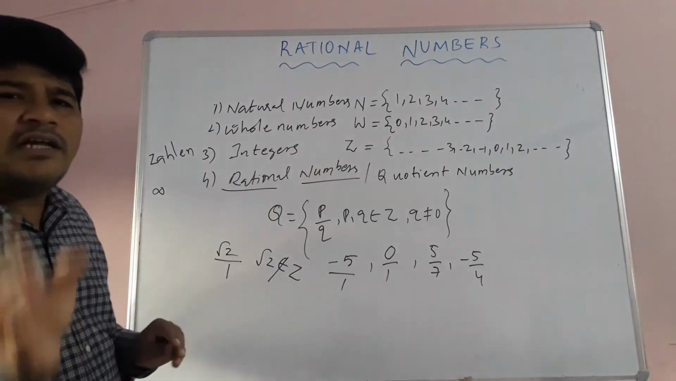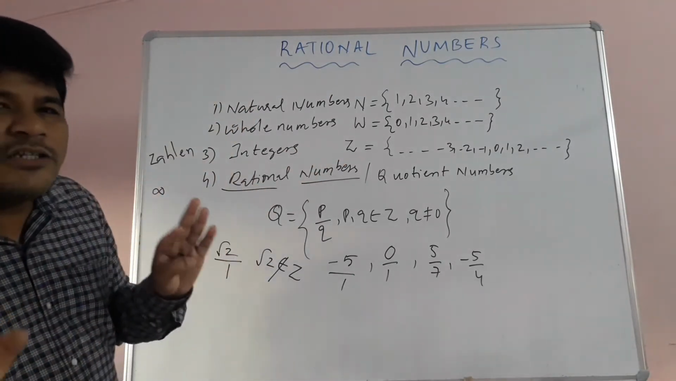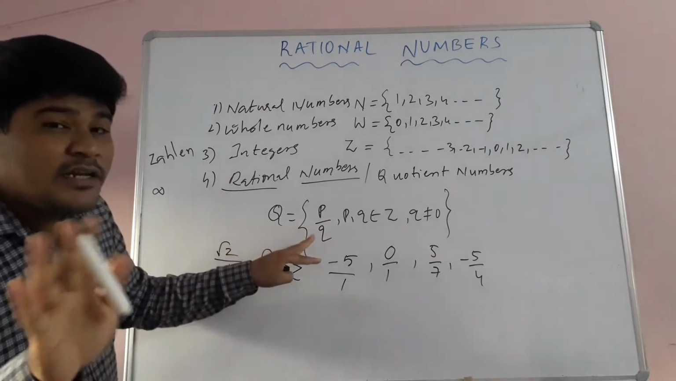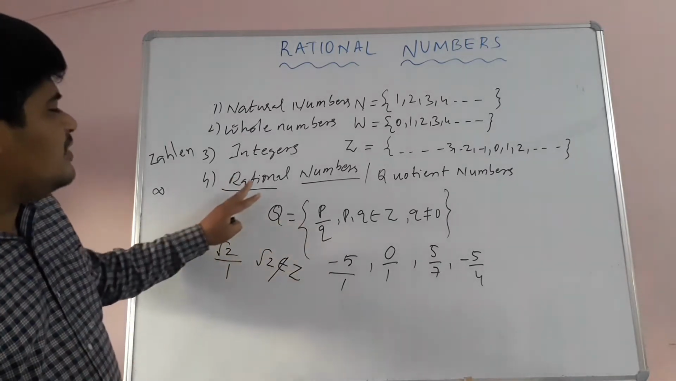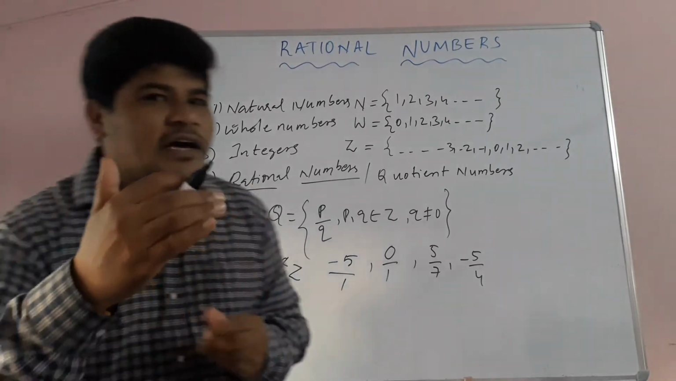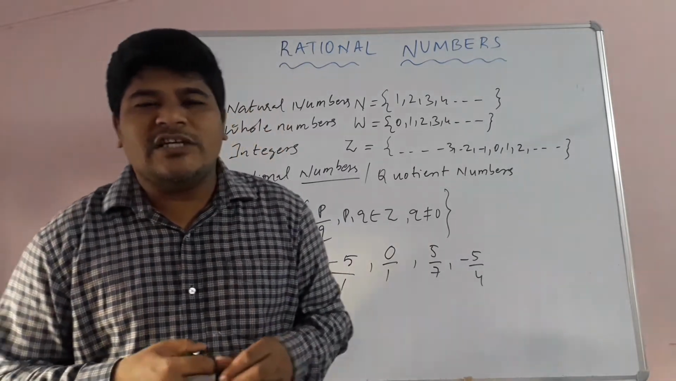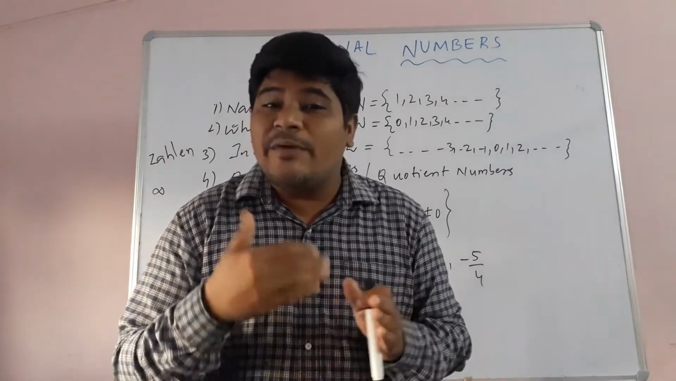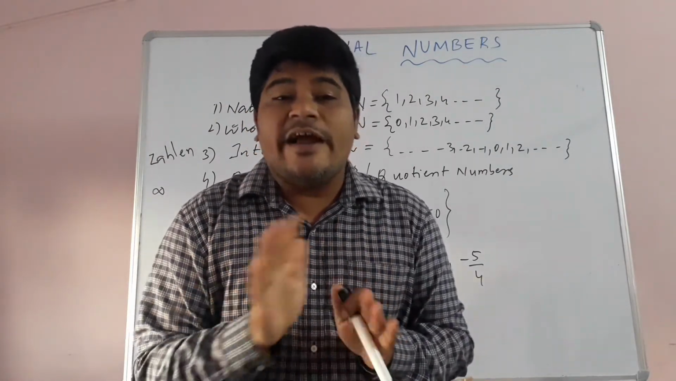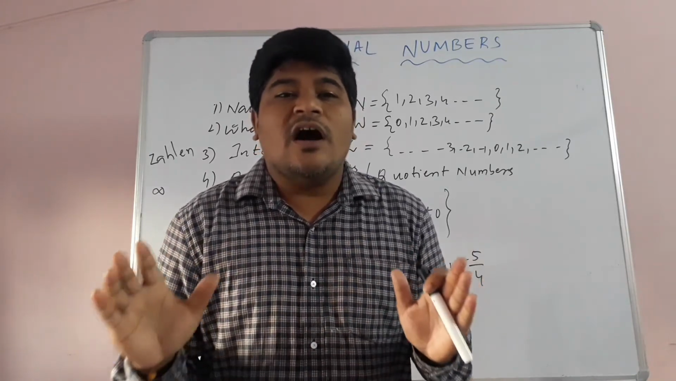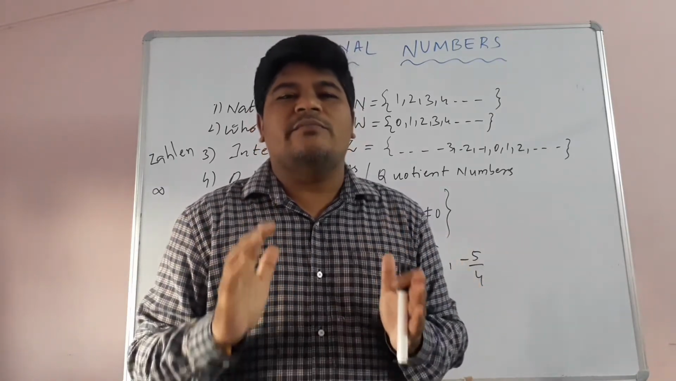Okay, so the condition is that the numerator and denominator must be integers, and the denominator should not become 0. So these are rational numbers, children. Once again, I'll repeat the definition. A number which can be written in the form of p by q, where p and q are integers and q is not equal to 0, is said to be a rational number.